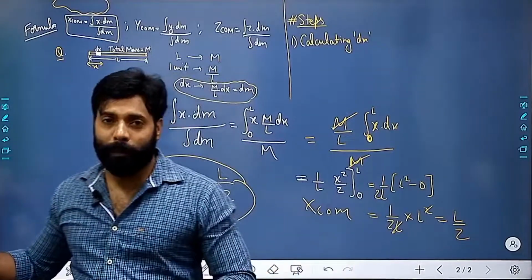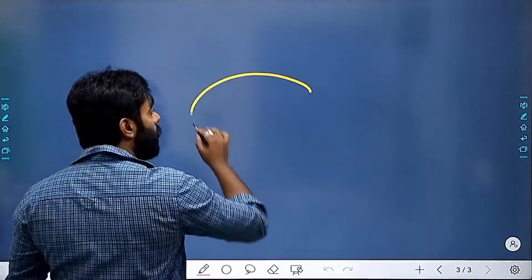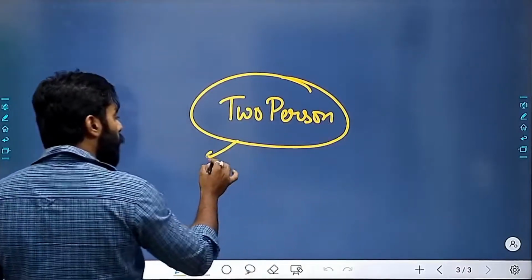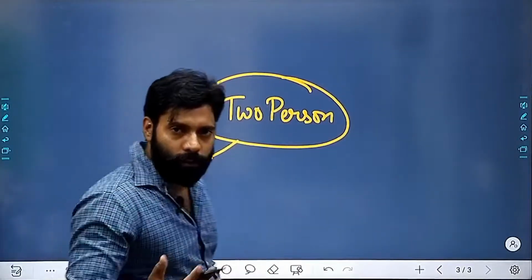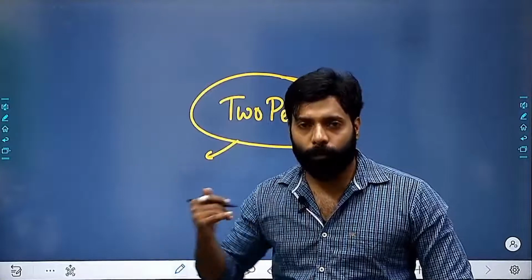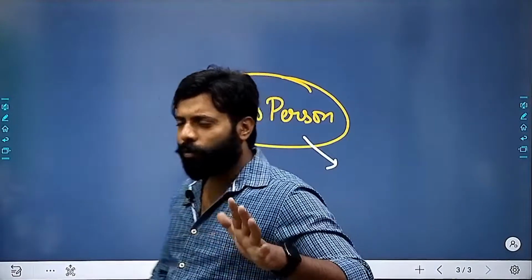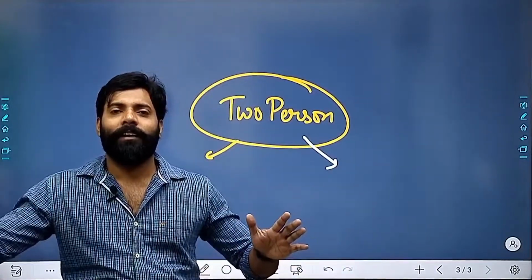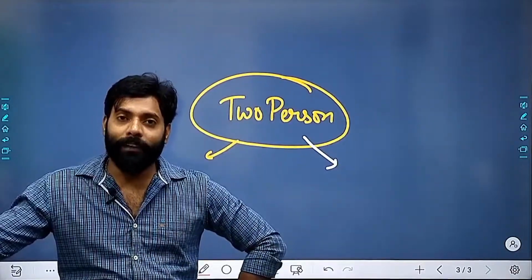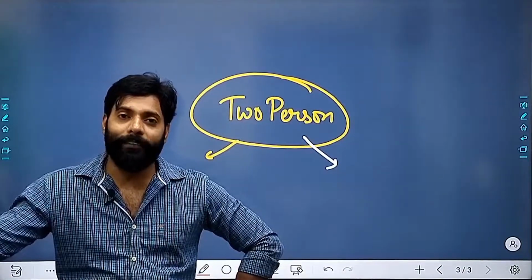I'm telling you, there are only two types of person. First, who is looking for motivation from outside. He'll be looking for some other person to motivate him. And the second type of person is self-motivated. He won't look for other persons. He knows that the only thing he requires is to talk with himself. And the only way to be a self-motivated person is to write the goals which you are having.